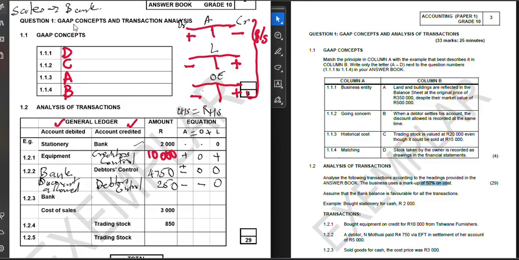And then the first transaction that takes place when sales happen. And then we have got your trading stock to affect your cost of sales.